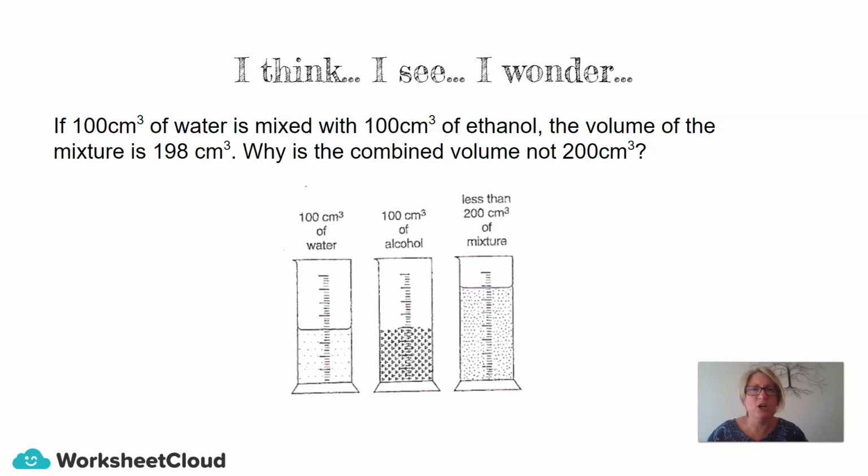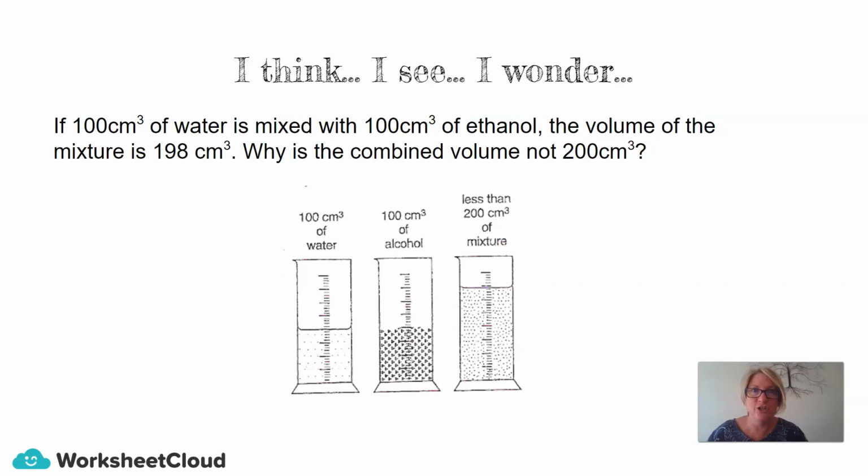Why is the combined volume not 200 centimeters cubed? So that is really something for you to think and wonder about through the course of the lesson. And I'm sure somewhere in today's lesson, I'll be giving you the answer.